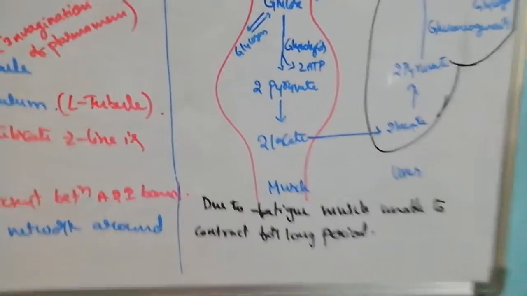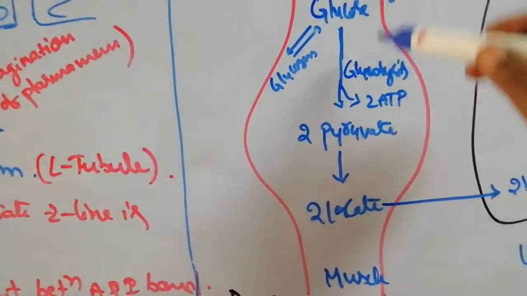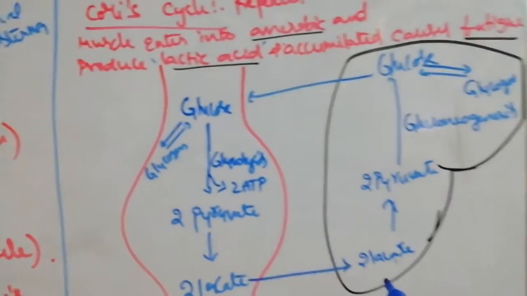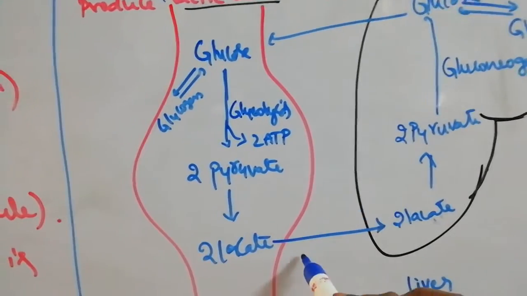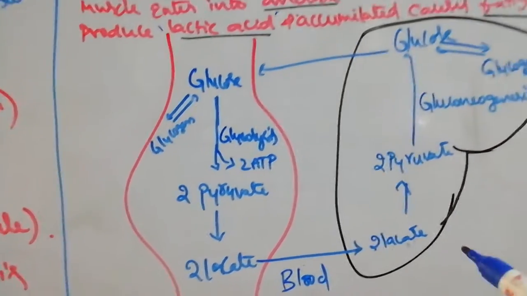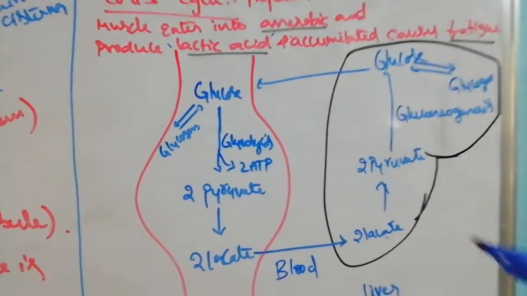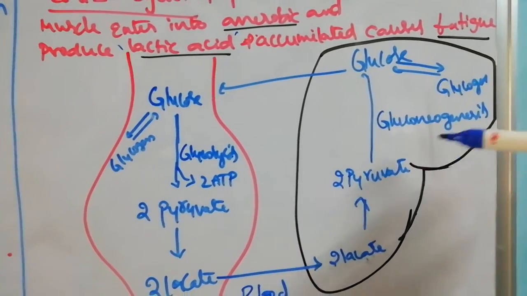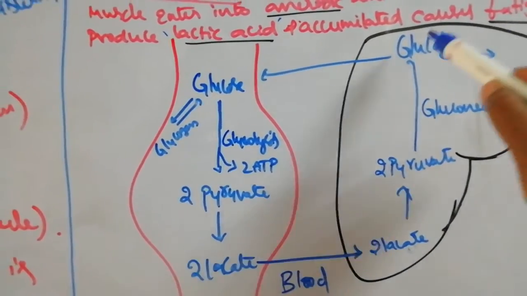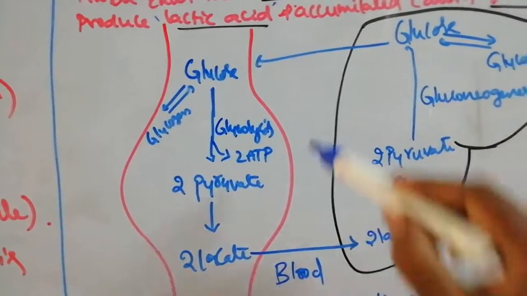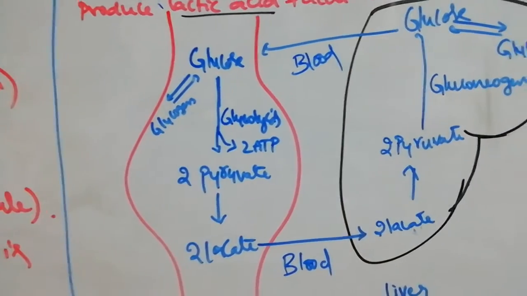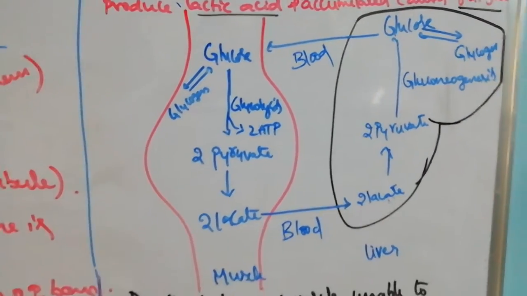So what happens in such conditions? Glucose is producing lactic acid. That lactic acid reaches the liver through the blood. There it is converted into pyruvic acid and, through gluconeogenesis, converted into glucose. Immediately that glucose is sent to the muscle through the blood. If it is not required, and the muscle is at rest, it is converted into glycogen.